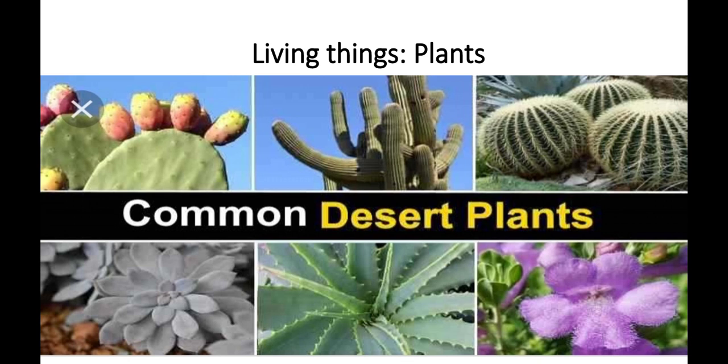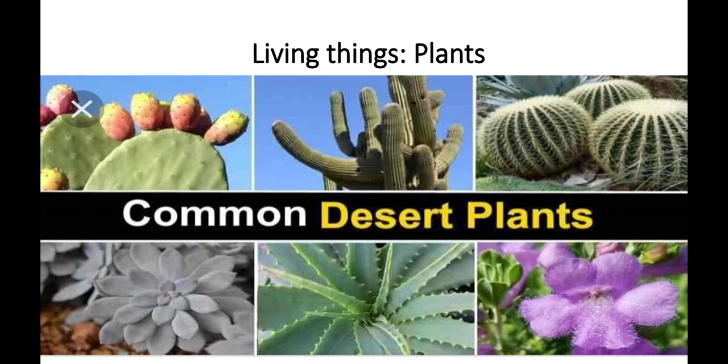They do not grow close to each other because of the scarcity of water. Some of them have a large network of shallow roots in order to absorb water quickly during the rare showers.